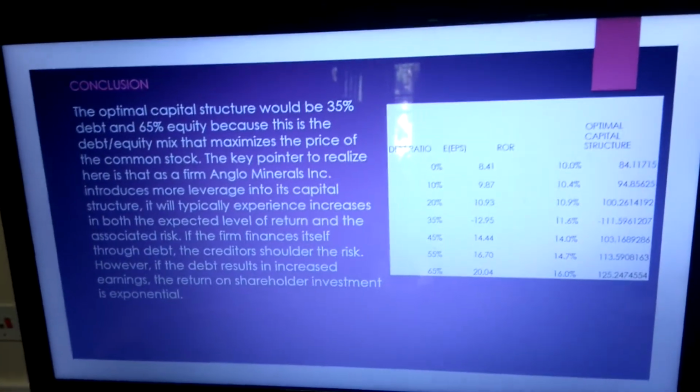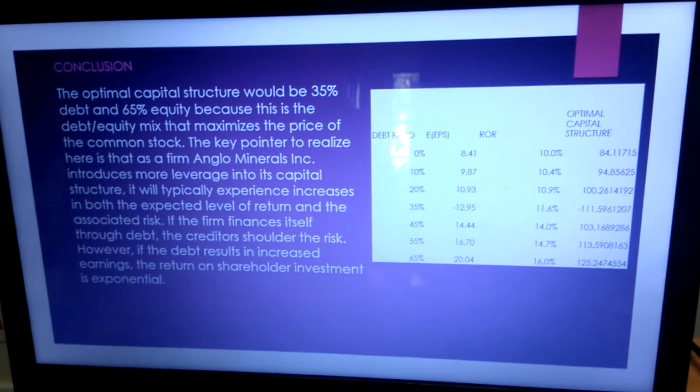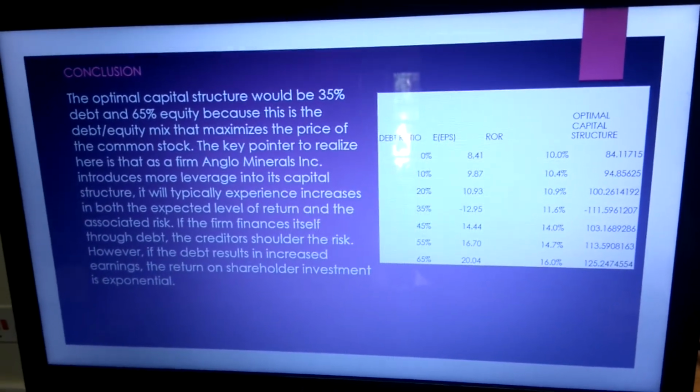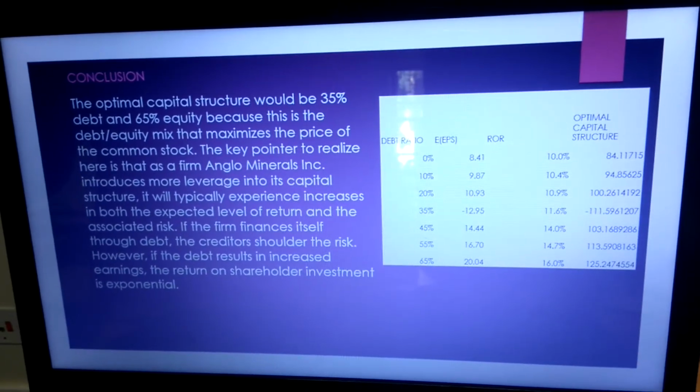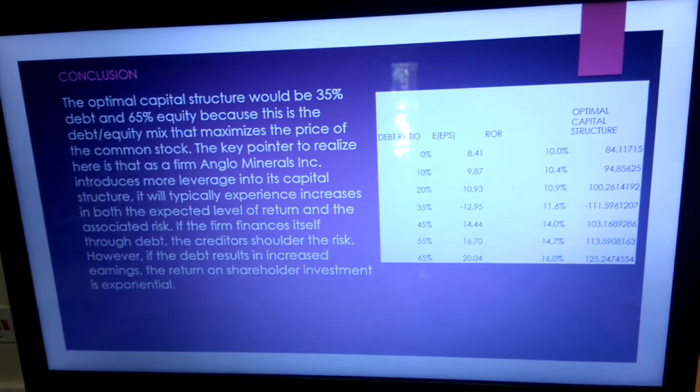The optimal capital structure will be 35% debt and 65% equity, because this is the debt-equity mix that maximizes the price of the common stock.